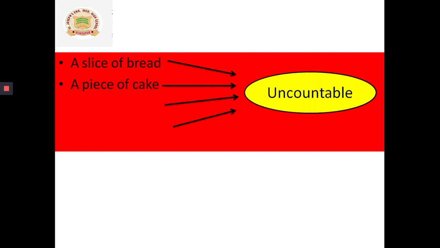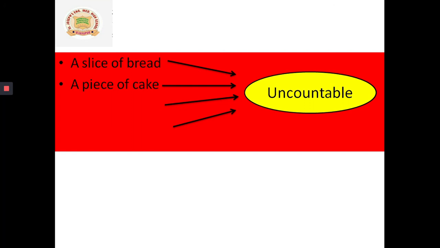Then a piece of cake. If you want to eat cake, you will say I want a piece of cake, or 2 pieces of cake, or 3 pieces of cake.